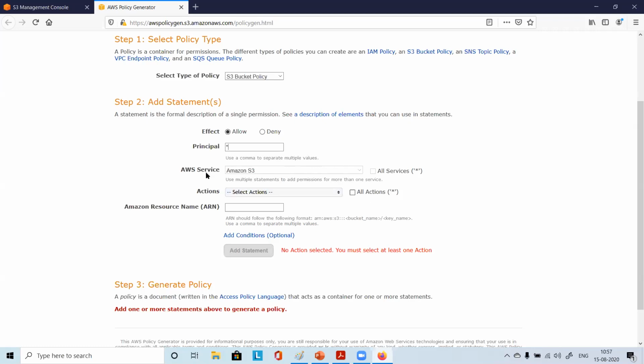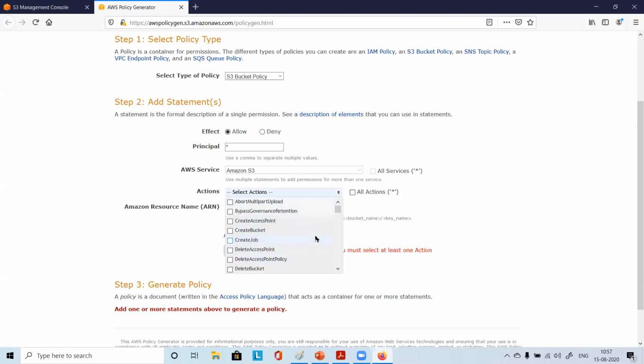Now comes AWS service. It says all services. You have no choice, so it is already selected. Now you see action. Click on this and see what action you want to perform.